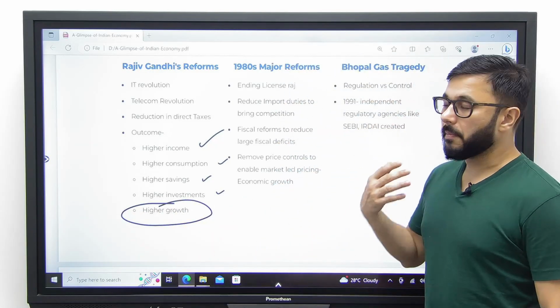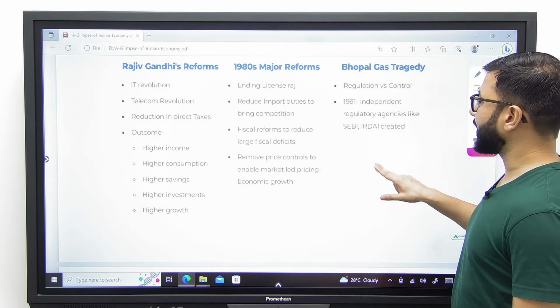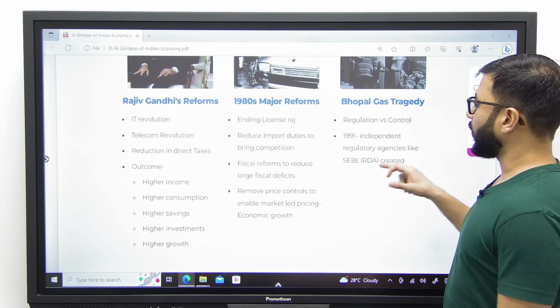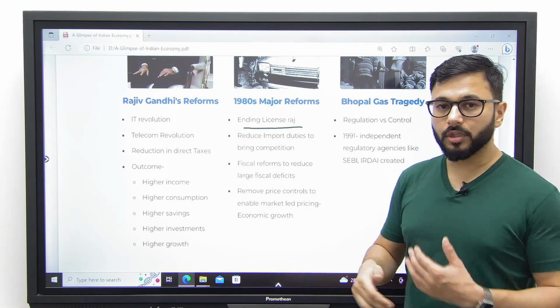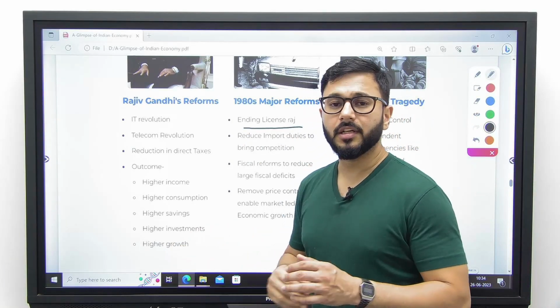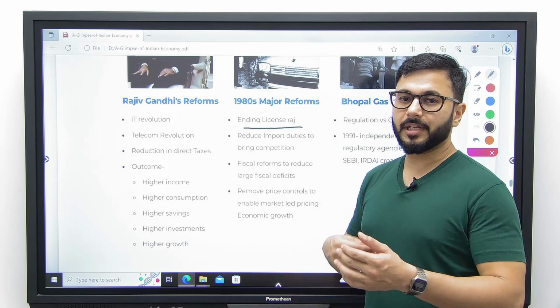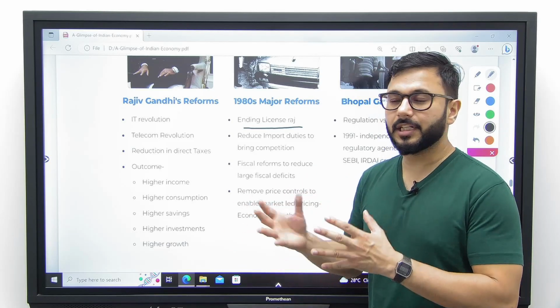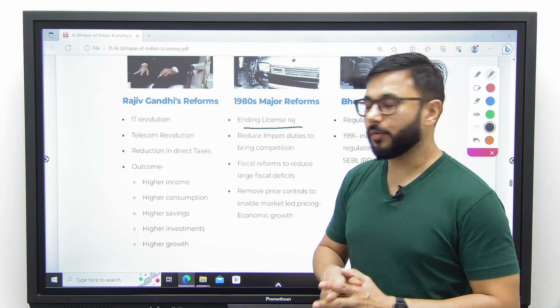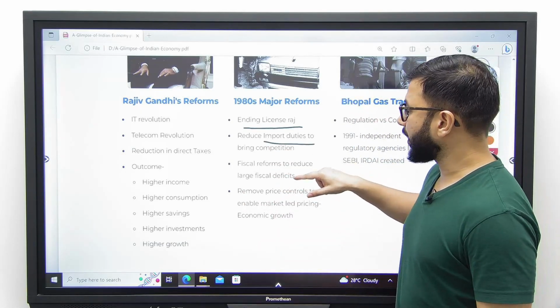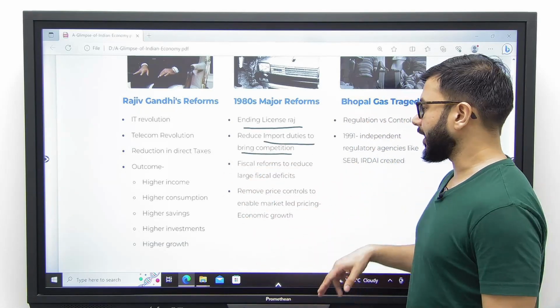Okay, what are the other major structural reforms that were carried out? Number one, license Raj was now beginning to fade. We were liberalizing the way companies could start their enterprises, the kind of licenses that they were required to take from the government. Import duties were reduced in order to bring competition into our economy.